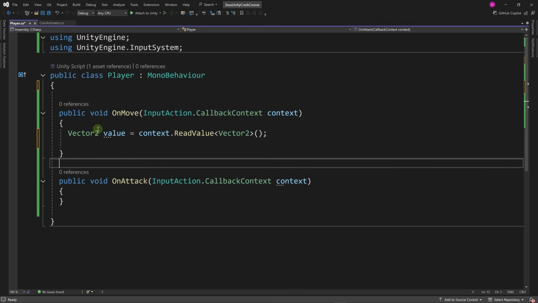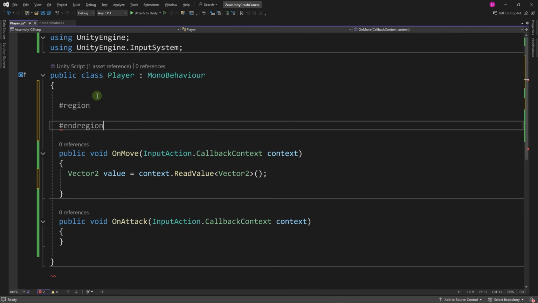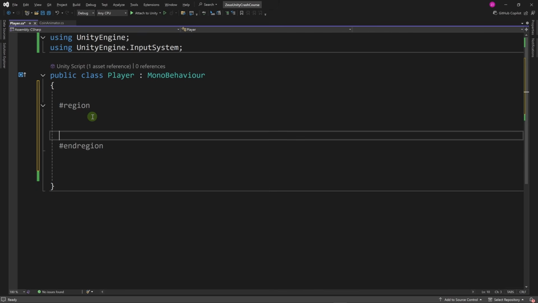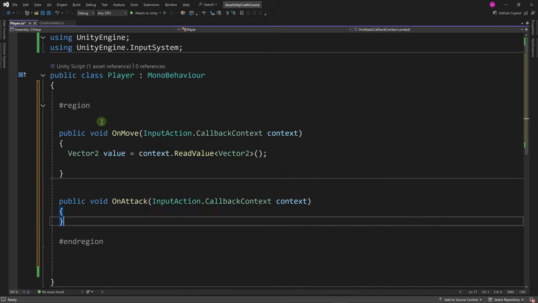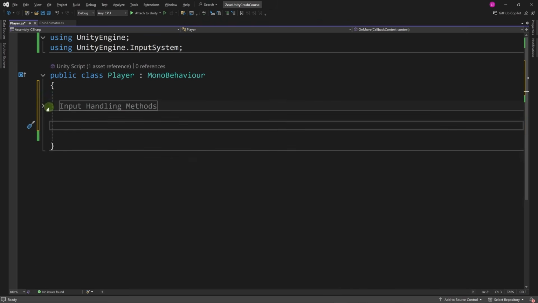Here we have two methods to handle input. In Visual Studio and in a lot of other editors, we can create regions. All you have to do is type #region and then #endregion. We can put our code in here. So I'm going to Control X. Then I'm going to put the code inside of this region and I can give it a name. Let's call it Input Handling Methods. And the great thing about regions is we can collapse them. Here with the region collapsed, I can fold it or unfold it to keep our file well organized.